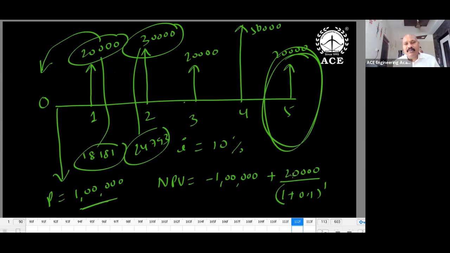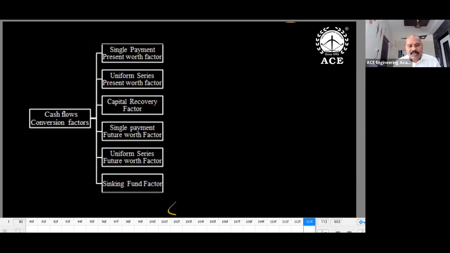Present worth is equal to 20,000 divided by 1.1. So it is around 18,000 change. 30,000 after 2 years, then what is the present value? 30,000 divided by 1.1 whole square will get. So in this case, the previous case only.